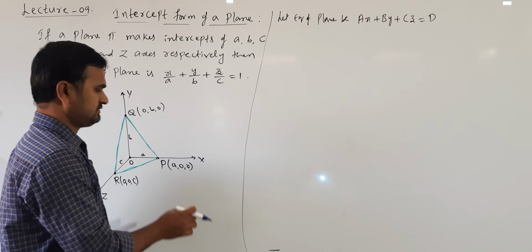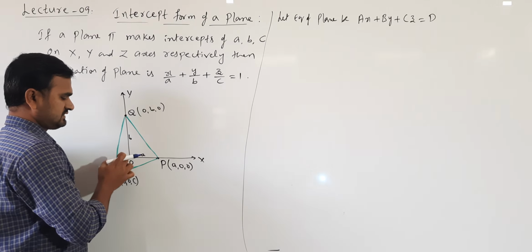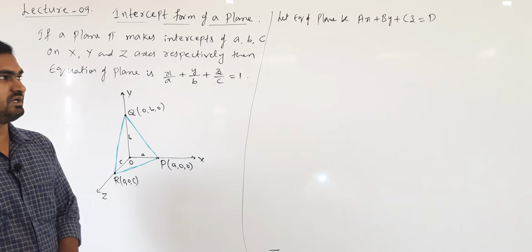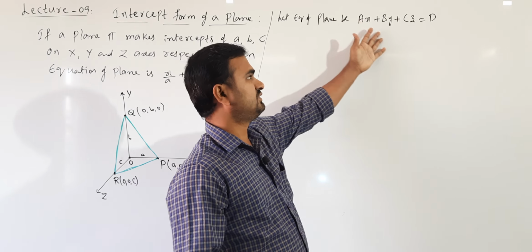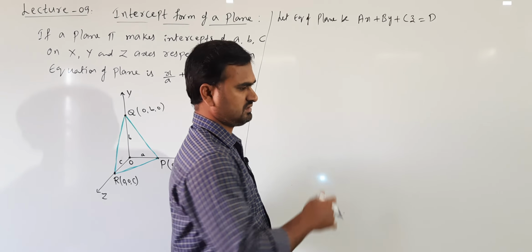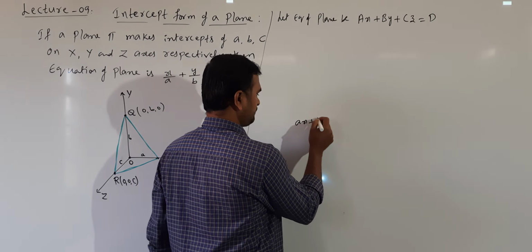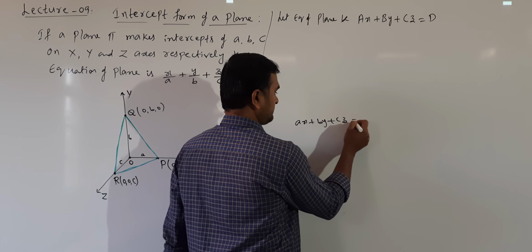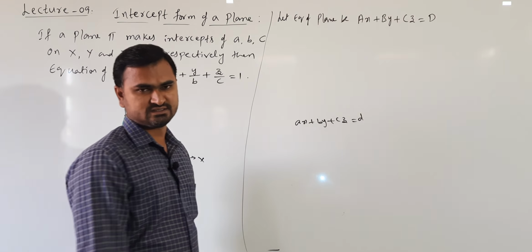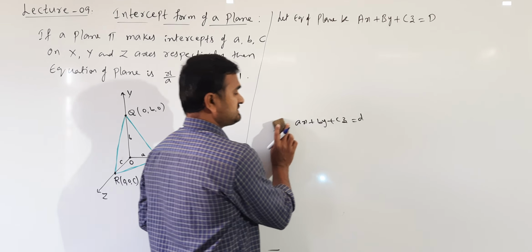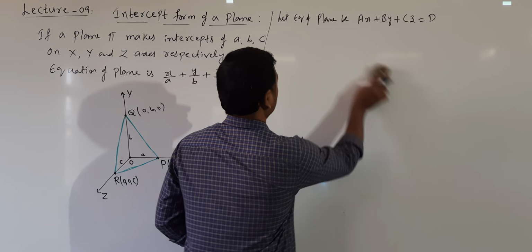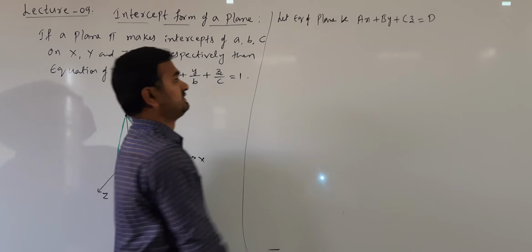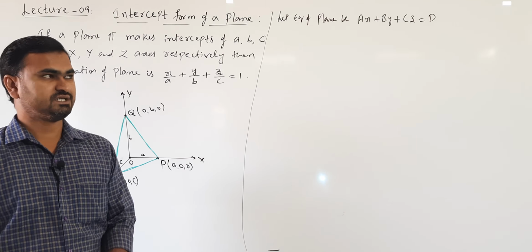Because small a, b, c notation is already used. Small a, b, c are the intercepts we are making. That is why the equation of the plane we are taking like this, Ax plus By plus Cz is equal to D. Usually we write the plane equation in this general form. So this is the plane equation I am considering.